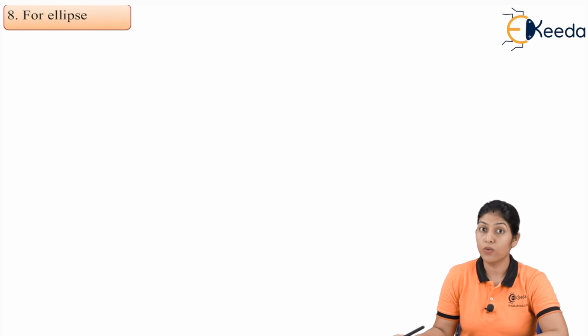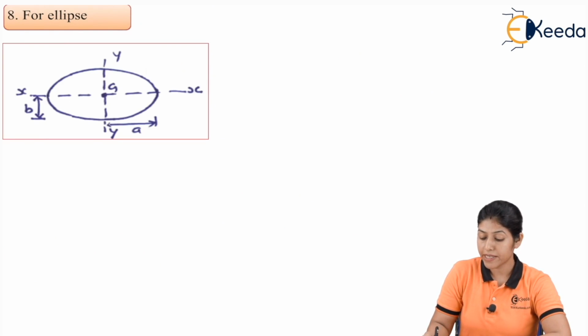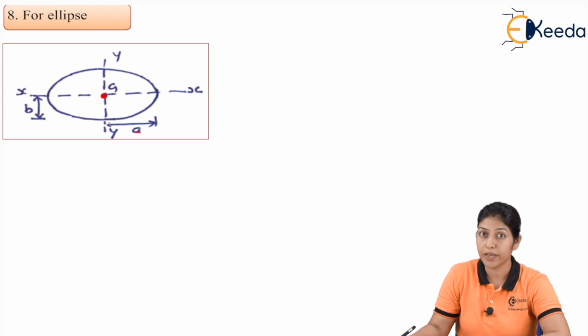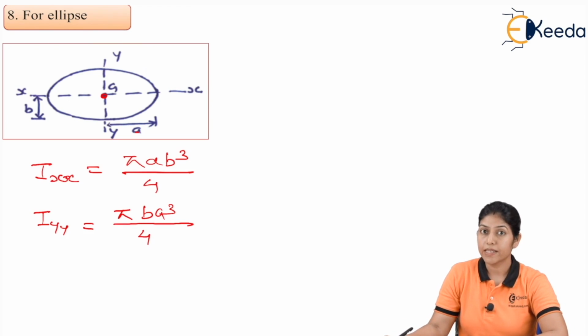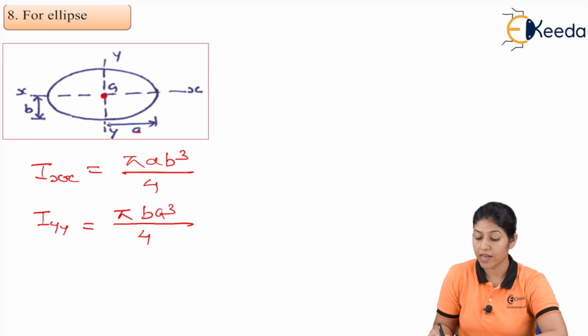Now let's find out the moment of inertia for an ellipse. This is the ellipse, and xx represents the x-axis and yy represents the y-axis, and we are considering this ellipse as a symmetrical lamina. So G will always be considered as the center point of the ellipse, and if we consider A as the major dimension and B as the minor dimension of the ellipse, the value of Ixx will be pi a b cubed by 4 and Iyy will be pi b a cubed by 4.